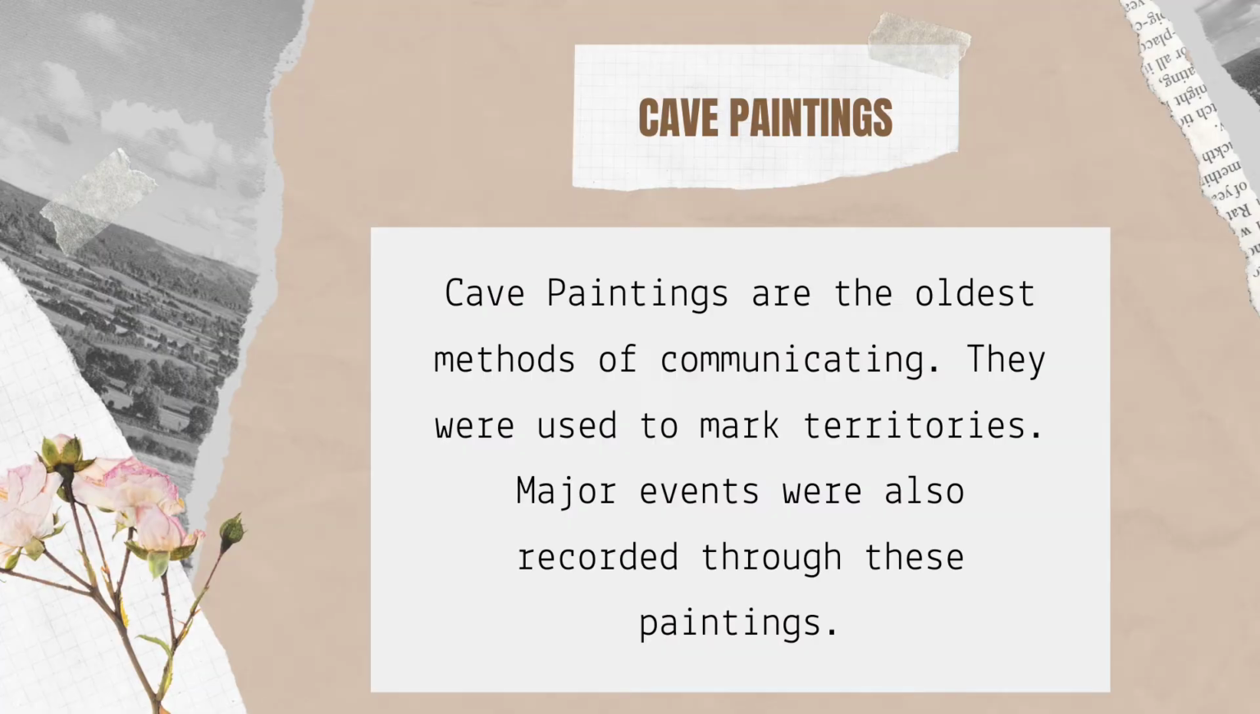First, cave paintings. Cave paintings are the oldest methods of communicating. They were used to mark territories. Major events were also recorded through these paintings. They are usually found on the walls and ceiling of caves.